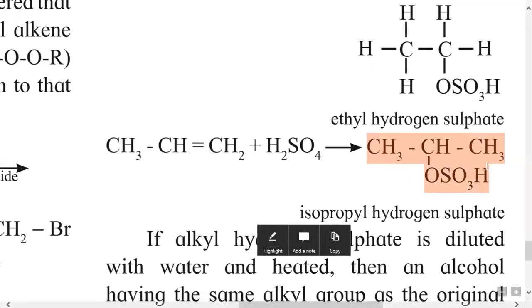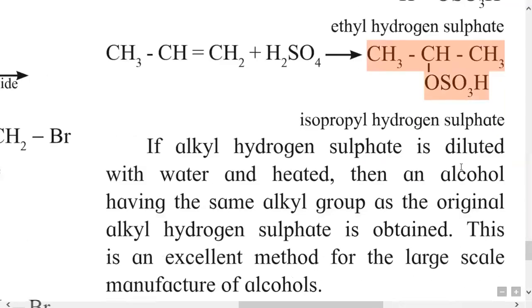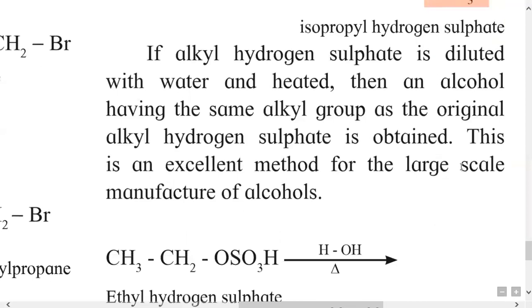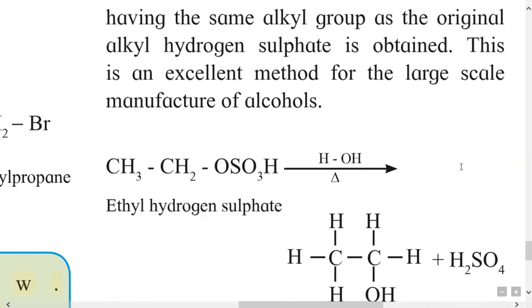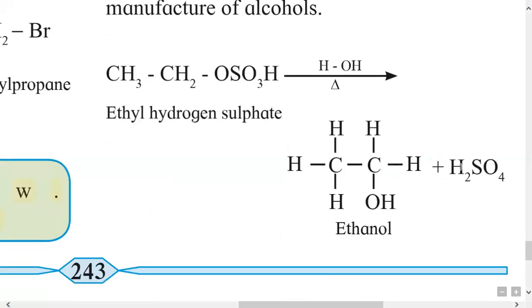This is isopropyl hydrogen sulfate. Now when alkyl hydrogen sulfate is diluted with water and heated, an alcohol having the same alkyl group as the original alkyl hydrogen sulfate is obtained. This is an excellent method for the manufacture of alcohols on a large scale.